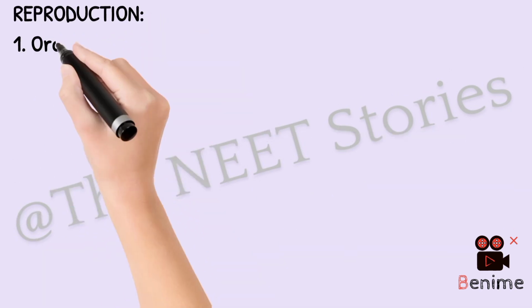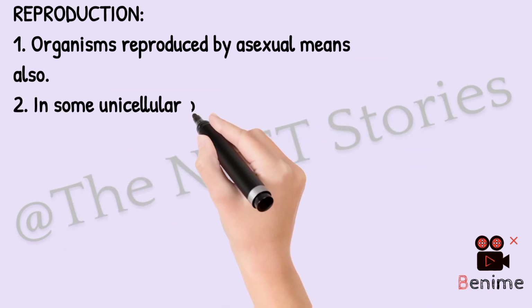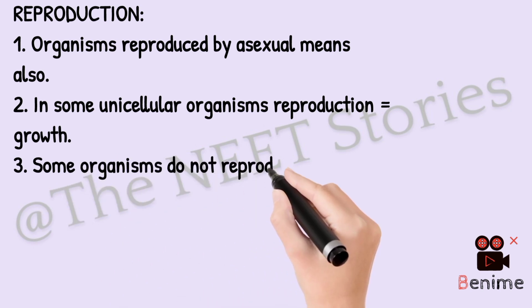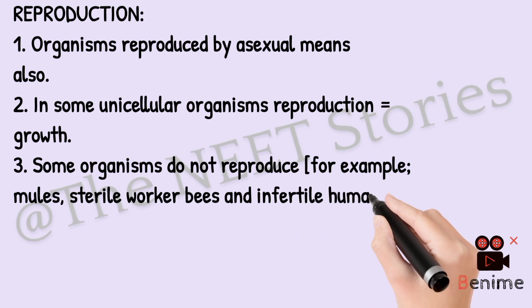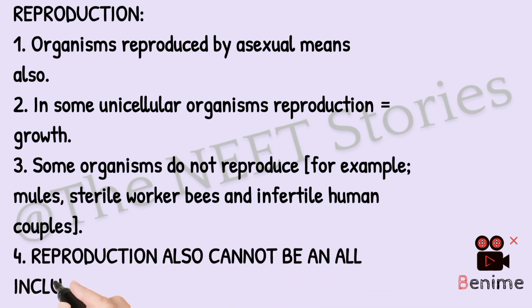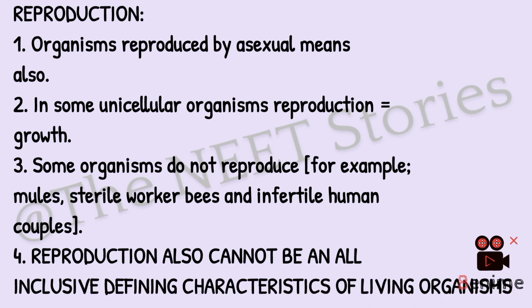Next we come to reproduction. We know that some organisms reproduce by asexual means also. In some unicellular organisms, reproduction is synonymous with growth. Some organisms do not reproduce, for example, mules, sterile worker bees and infertile human couples, so reproduction cannot be an all-inclusive defining characteristic of living beings.